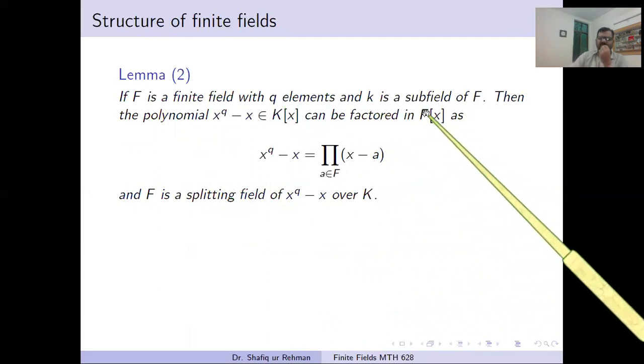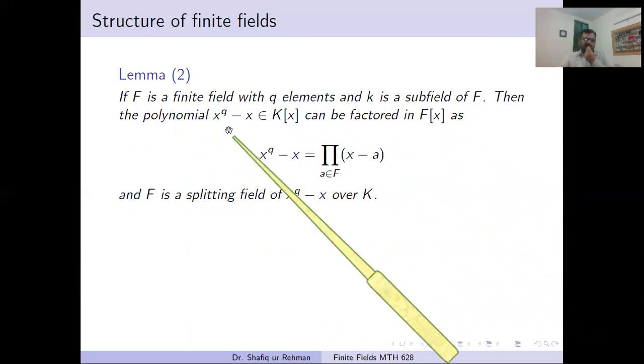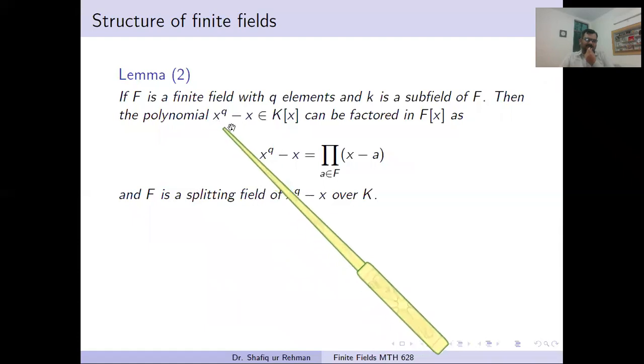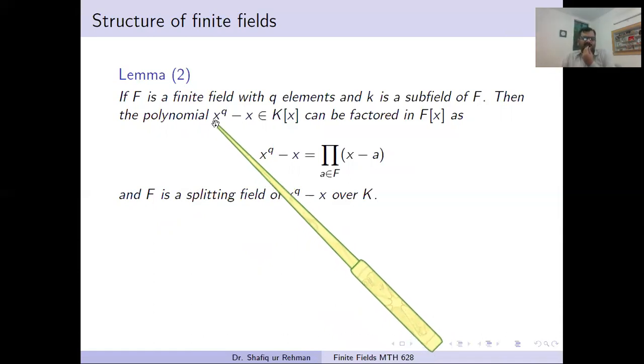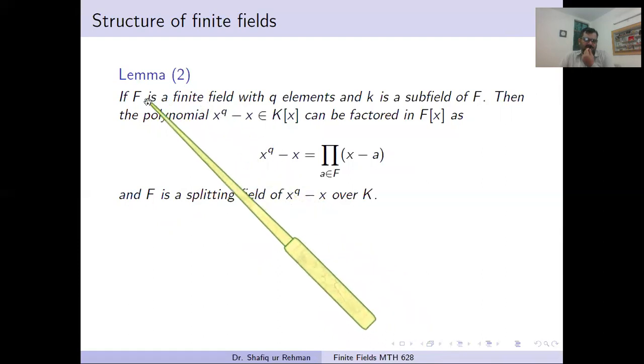Yes, we have a field extension. K is the smaller field, F is the bigger field. K is contained in the field F. And then we take this suitable, important polynomial. We have seen it many, many times, and we will see it many, many times in this course. This polynomial is x^q minus x. Here q denotes the order of the field F.